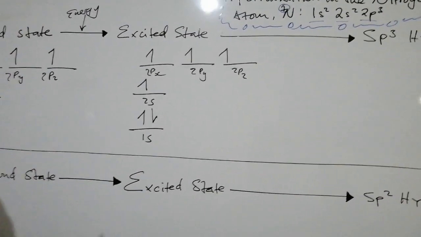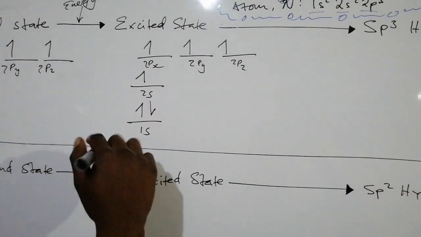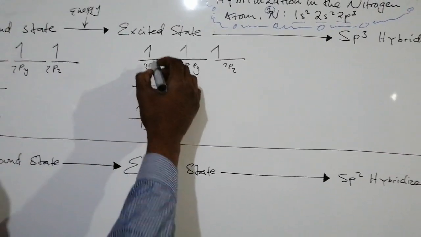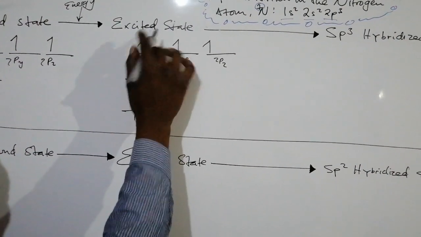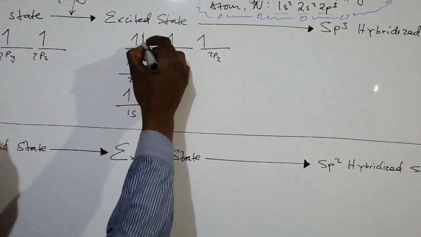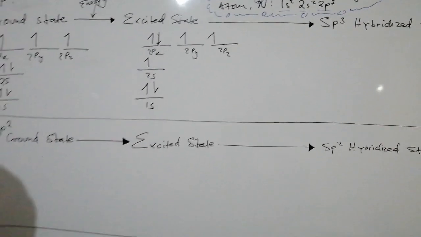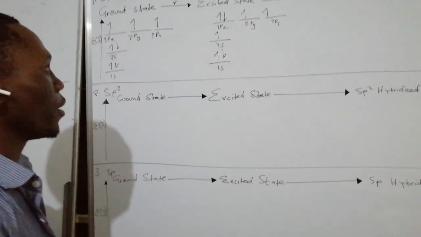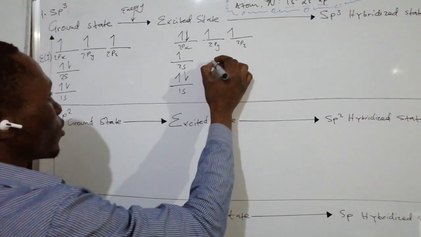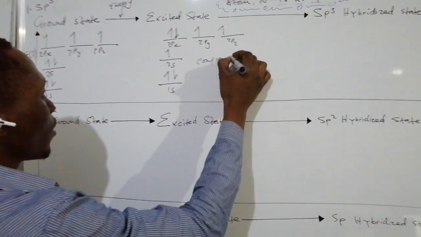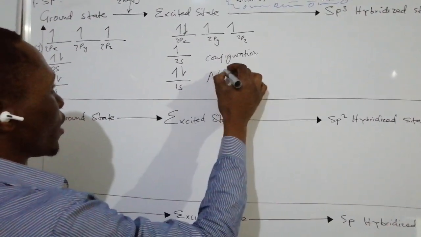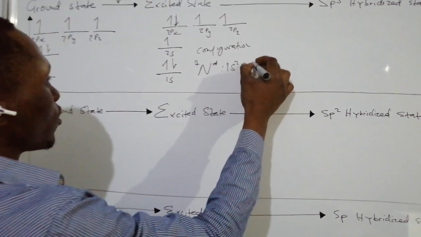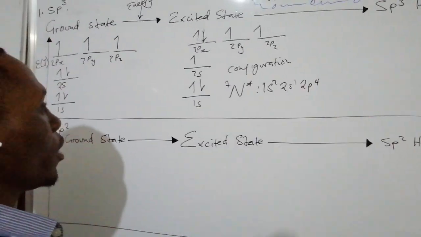But because this atom is excited, the 2s orbital will only have a single electron, because the other electron from the 2s orbital has been raised to a higher rank, and we find it in the 2px orbital. So in this case, the electronic configuration of the excited state of nitrogen becomes 1s2, 2s1, and 2p4.